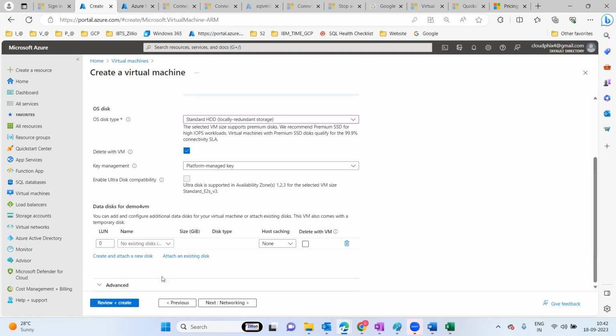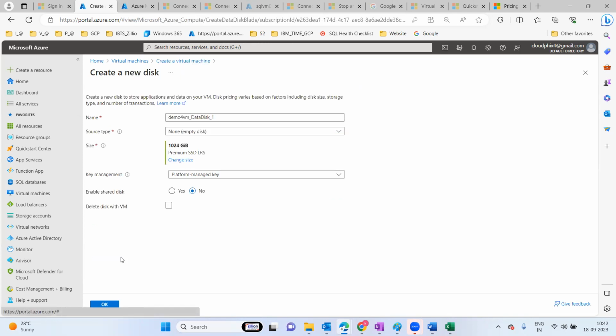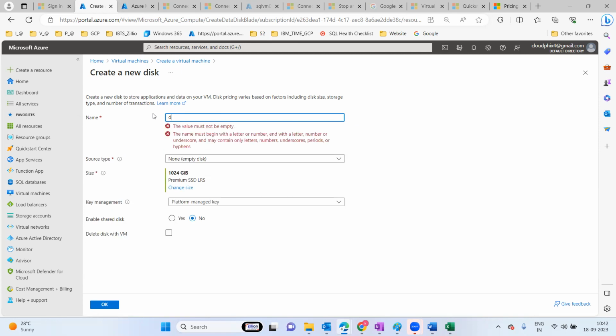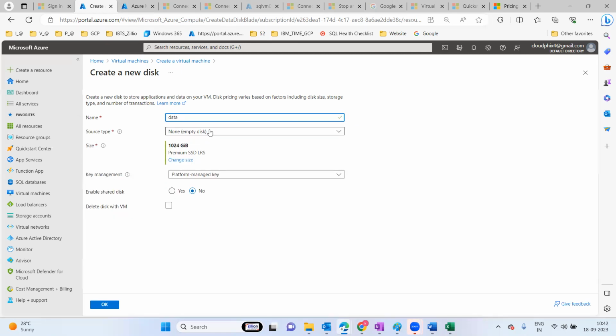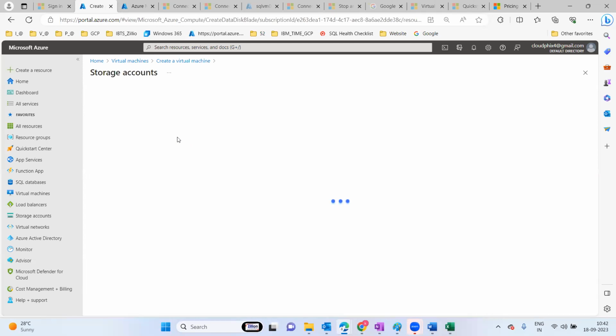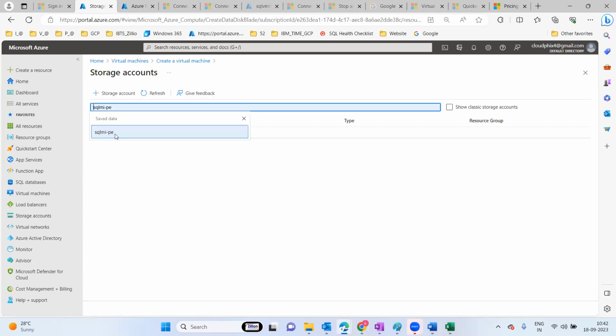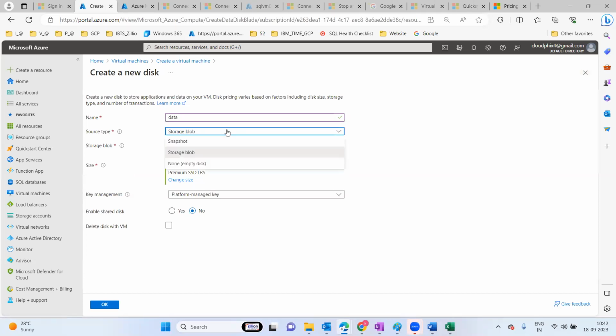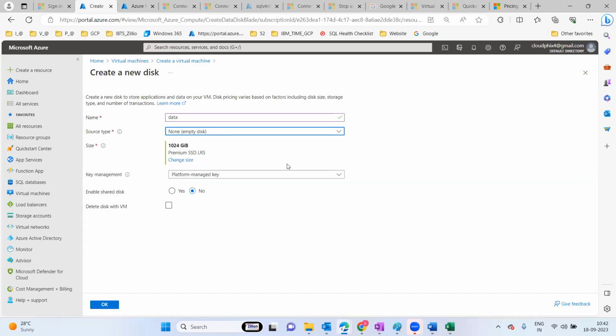So I want to add one disk. If you click on create and attach disk, what kind of disk do you want? Let's say the SQL data disk, or else you can call it a data disk. Here the source is a snapshot or storage blob, where you want to keep this disk. If you want to keep this disk in a storage blob, you can browse if you have a storage account with you. I have this storage account with me, so I can grab this one. That is one kind of approach you can use. But the normal scenario for SQL is to take a non-empty, dedicated disk.